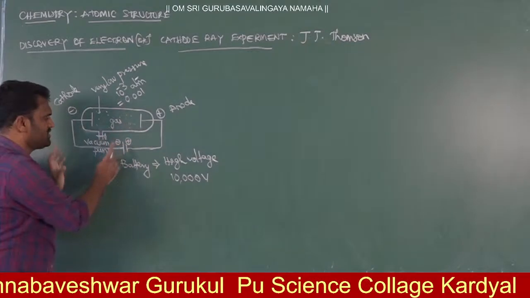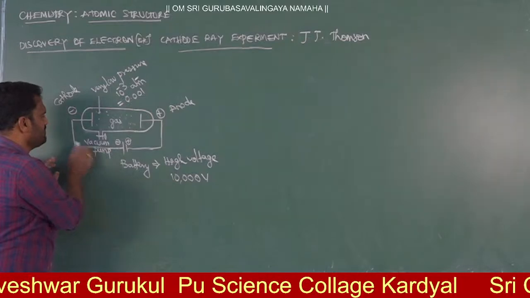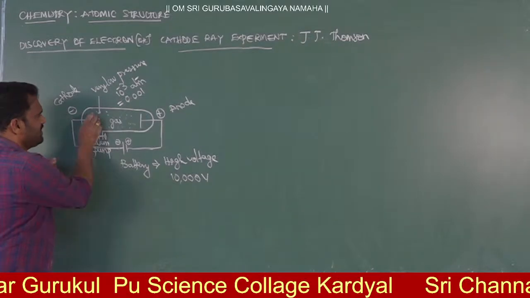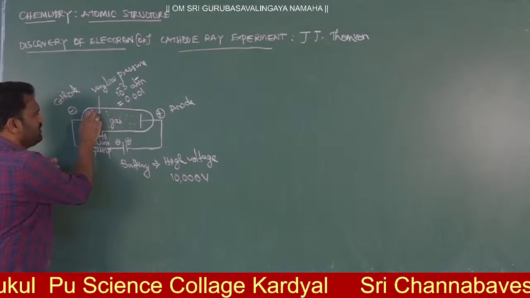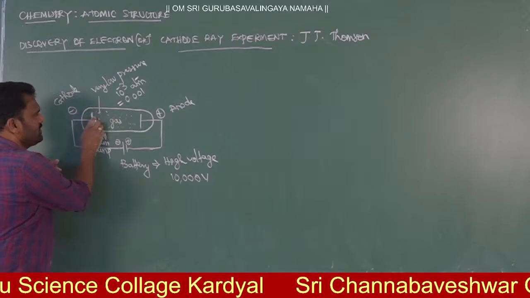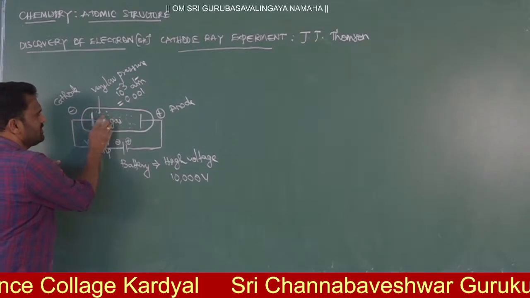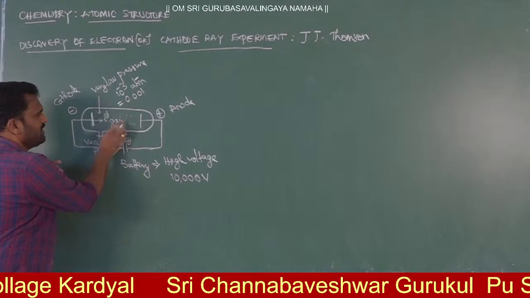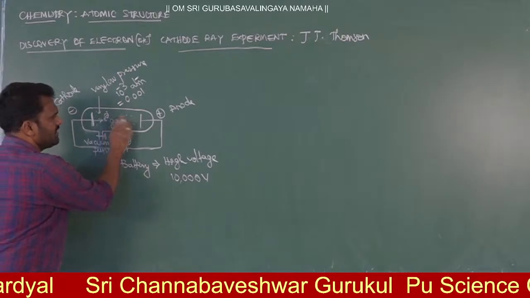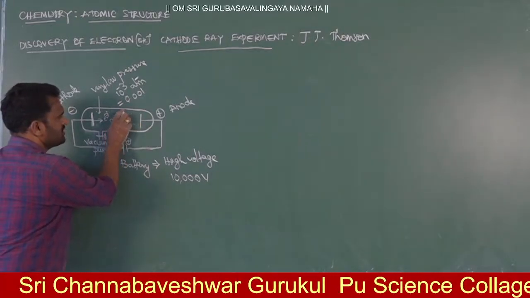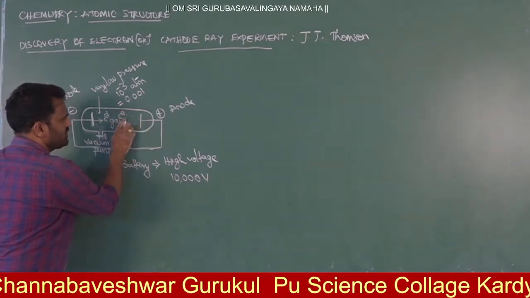When we are passing voltage, obviously there will be current, and from the cathode you will get electrons. These electrons will travel through this gas towards the anode side. Why?